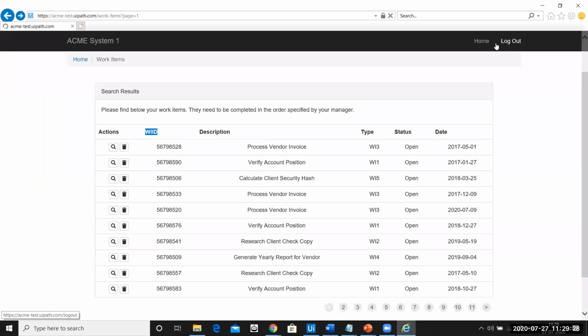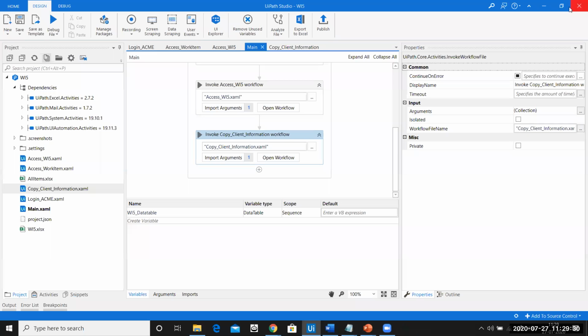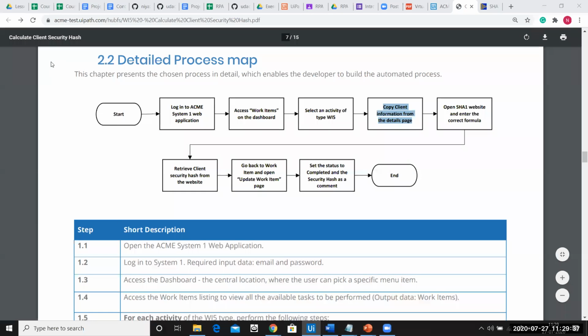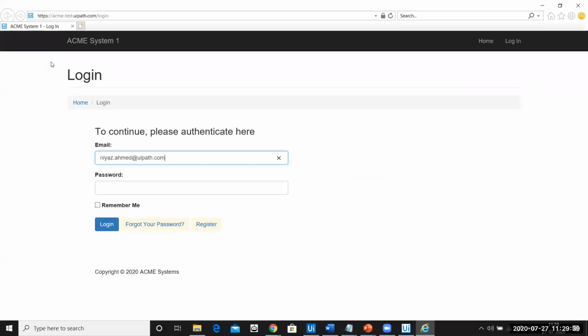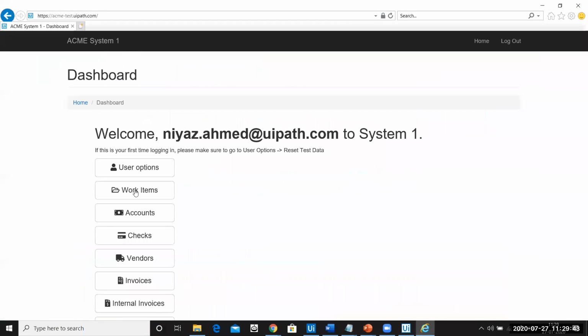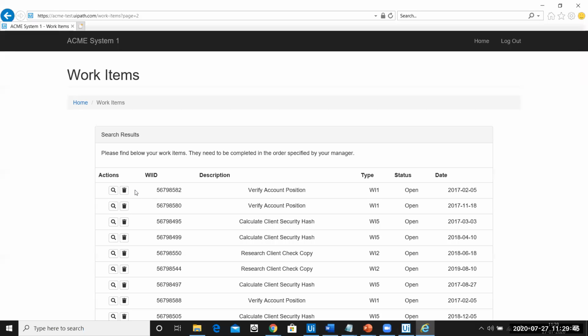So let me quickly log out because I need to scrape the data again, as I don't have the scraped information stored. I'll run the file from the starting: login, then clicking on work item, then extracting all the elements that I have. It is probably going to take some time.